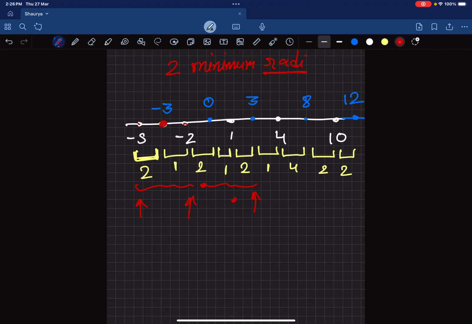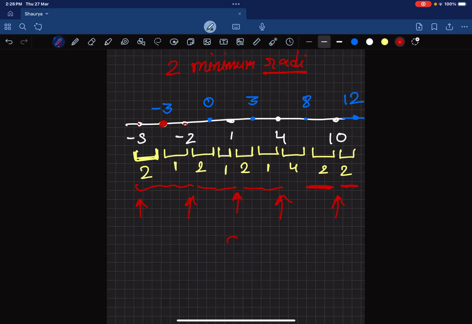Sorry, these blue ones are the trash cans, right? From this trash can, these two are covered, the -2 raccoon and the 1 raccoon. From this trash can, these two are covered again. From this trash can, this will be covered, right? This will be covered, and from this trash can, this will be covered again.